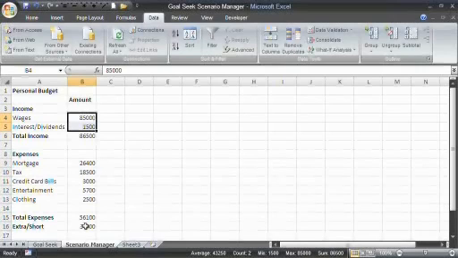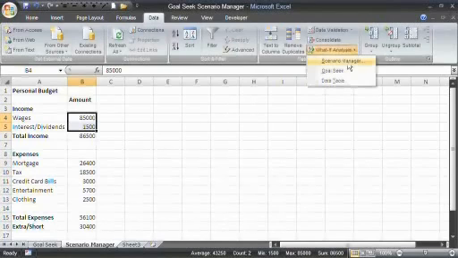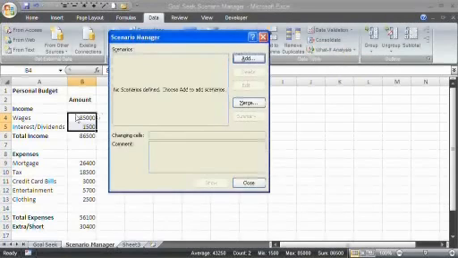So I want to work out what would be the impact if we had wages sitting at 50,000 and wages sitting at 95,000. Let's just see how much short and how much over that would be. So we go to What If Analysis and Scenario Manager. Now we've got the two cells that we're going to change highlighted there. I've chosen both because maybe the interest or dividends coming in is going to increase or something like that, but we're working on the basis of the wages.